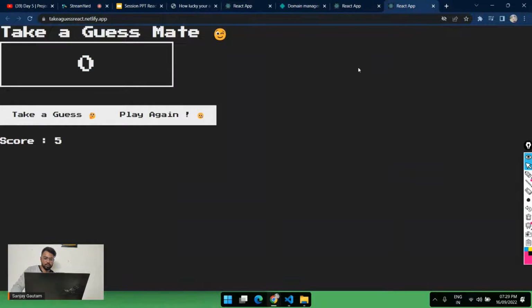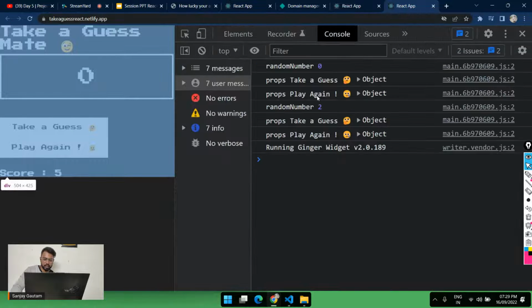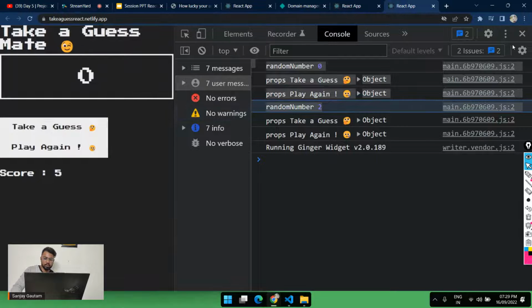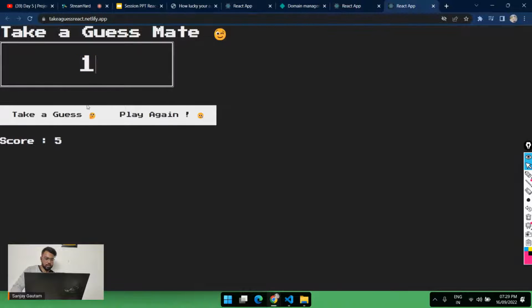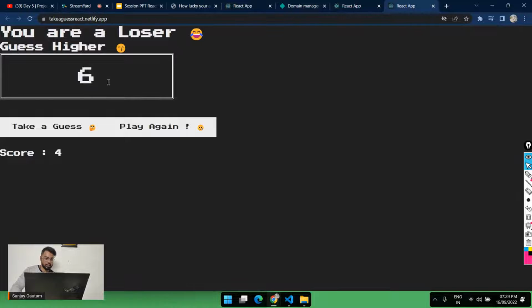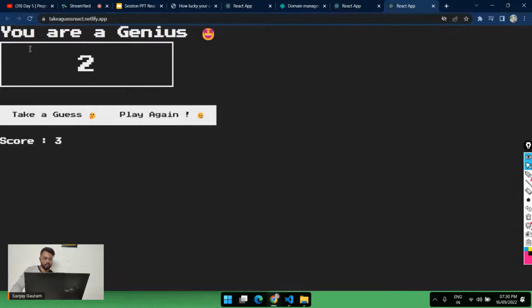And if you just open the console, basically you can see the random number is 2. So the random number is 2. First of all, I will just try 1, 6, and 2. So I will be a winner. I won this thing. So this is how you can basically create a React project, and it's going to be super fast. You can basically deploy both the project with vanilla JavaScript and this one. In a small project you won't notice much, but React projects are super fast. They are optimized for best performance.